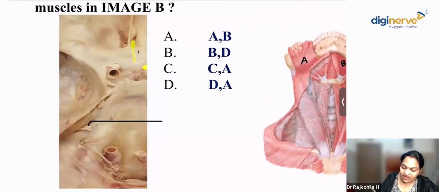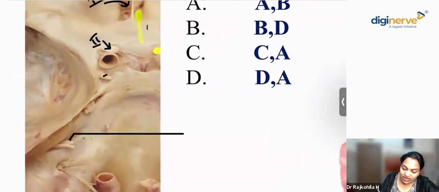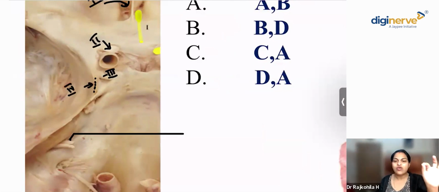Here, this is your olfactory, the cribriform plate for the olfactory nerve rootlets. Can you make out the second cranial nerve, the optic nerve, here? And over here, this is your third cranial nerve, the oculomotor nerve. This slender one that you see here, that's the fourth nerve. You know, the thinnest of the cranial nerves is the fourth nerve. Can any one of you tell me what the fourth nerve innervates?